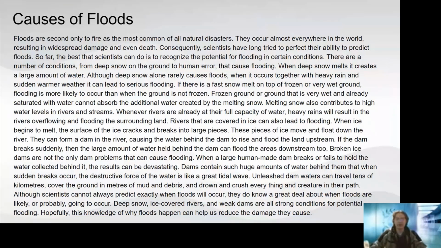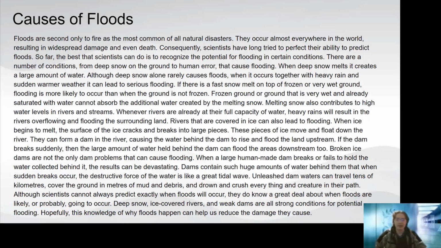Causes of floods. Floods are second only to fire as the most common of all natural disasters. They occur almost everywhere in the world, resulting in widespread damage and even death. Consequently, scientists have long tried to perfect their abilities to predict floods. So far, the best that scientists can do is to recognize the potential for flooding in certain conditions. There are a number of conditions, from deep snow on the ground to human error, that cause flooding.